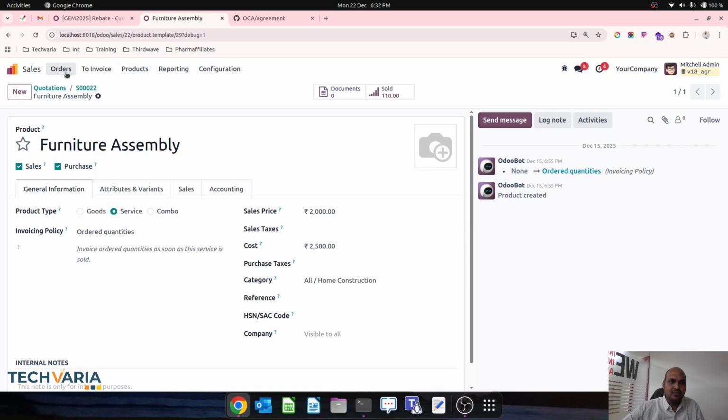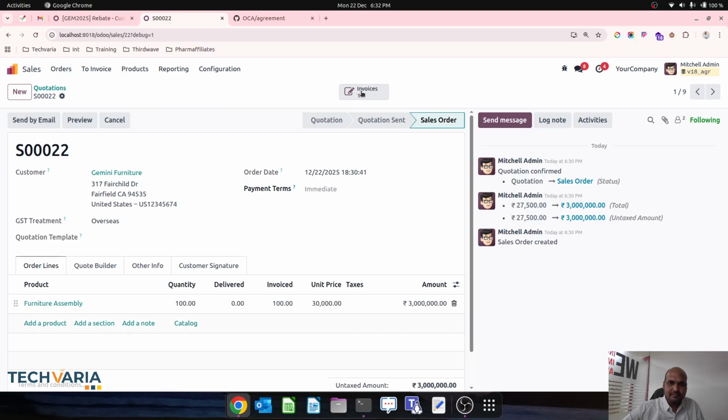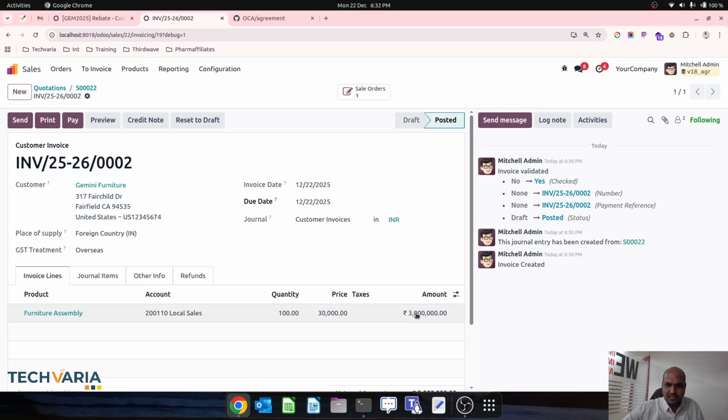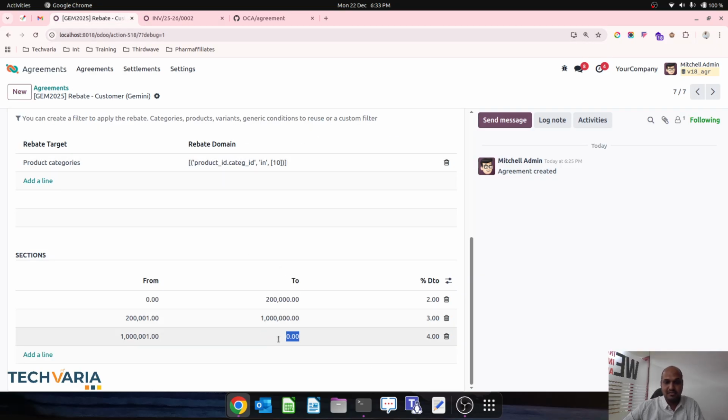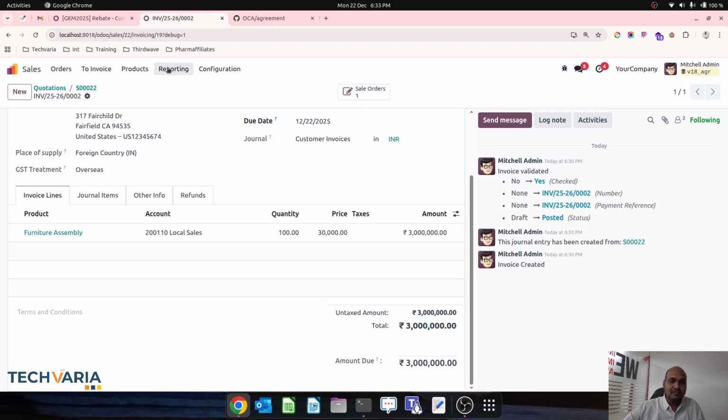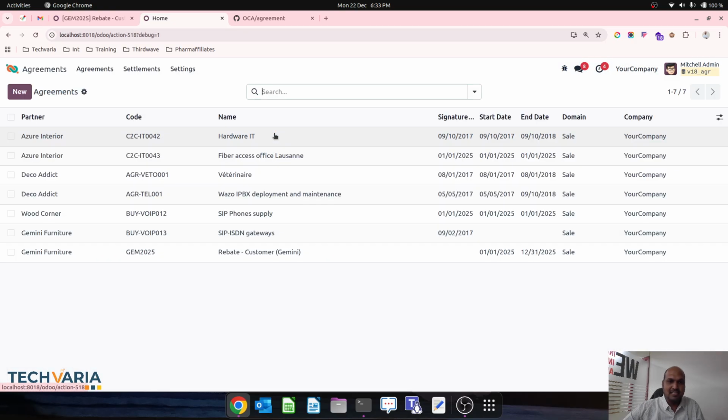So where I am falling, let me check. So invoice is worth 30 lakh rupees, where I haven't given any condition. So let me put up to 10 crore. And now let me create my settlement entry.